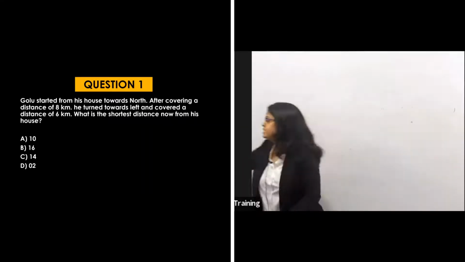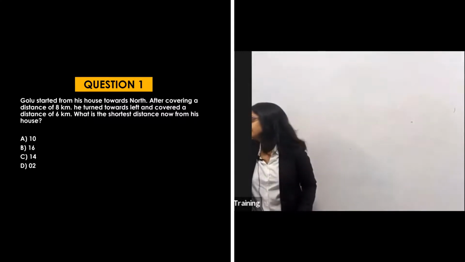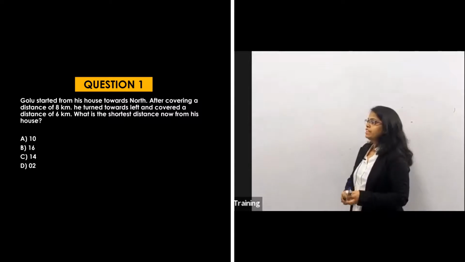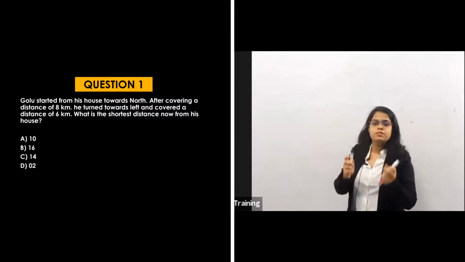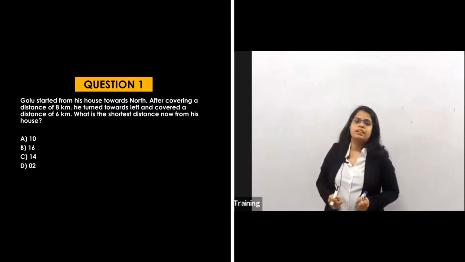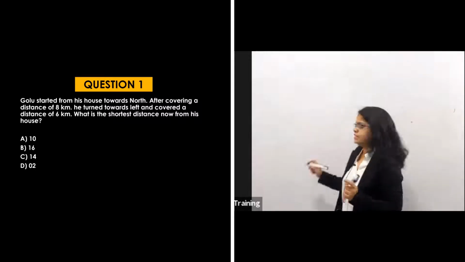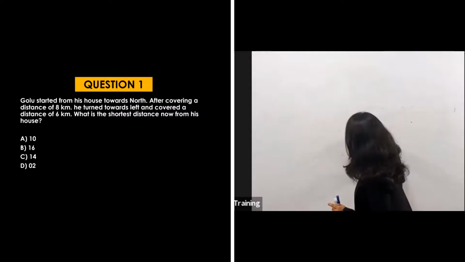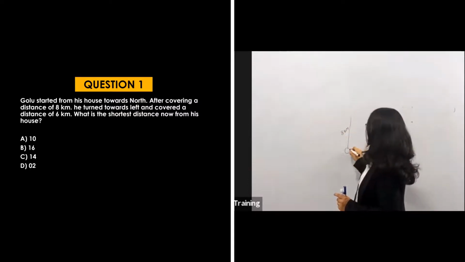In the question they are saying that Golu started from his house towards the north. After covering a distance of 8 kilometers, that means he started walking from his house, and he is covering 8 kilometers towards the north. So if this is his house, he is going in the north direction 8 kilometers. Okay, this is his house.